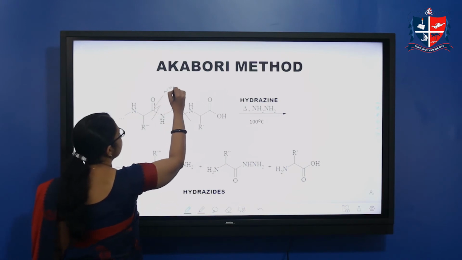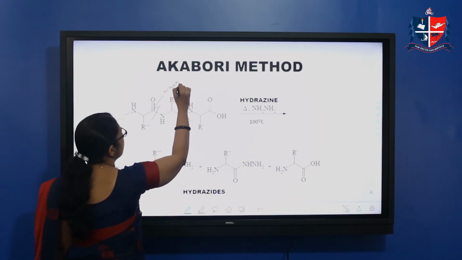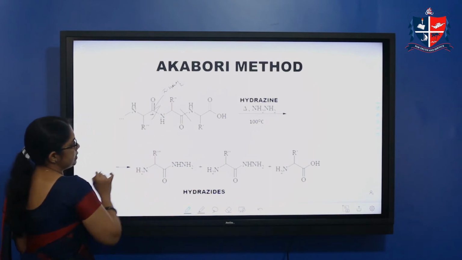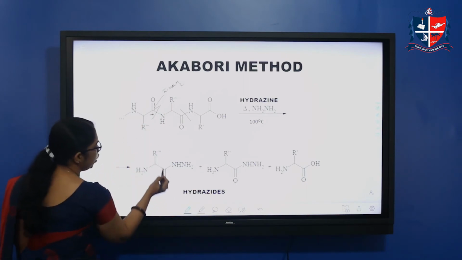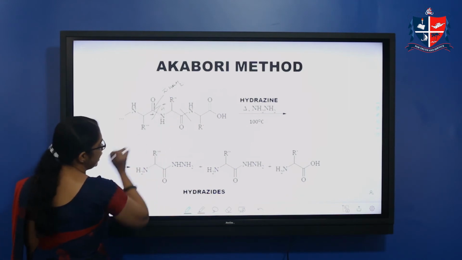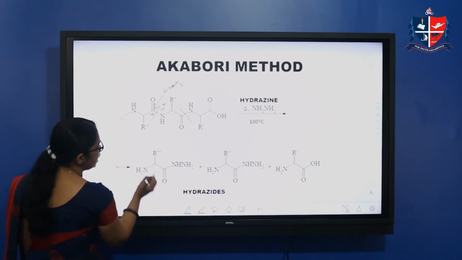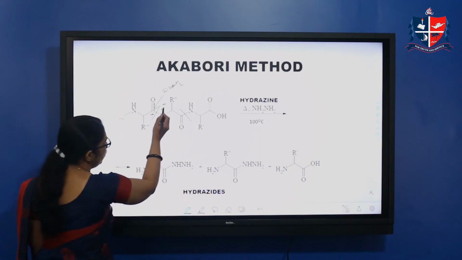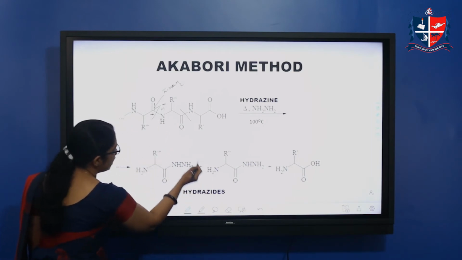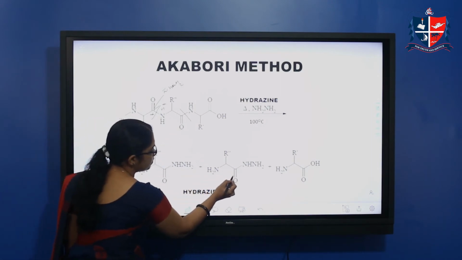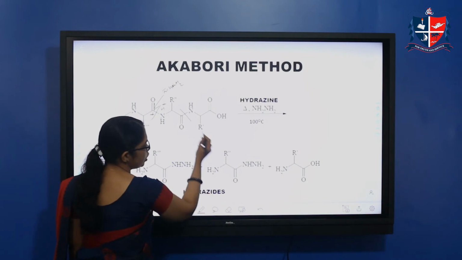So we get the product like this, CO with NH2. NH2 minus will go with this C plus. So the product will now become CONH2, and this H plus will go with this NH, so this becomes CONH2, and this portion now becomes NH2, and the bond is cleaved here. So we get different products. Similarly, here also this CO will go with NH2, and CO now becomes CONH2, and this NH now becomes NH2.